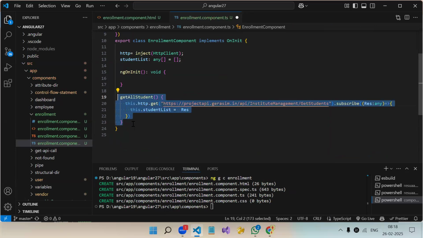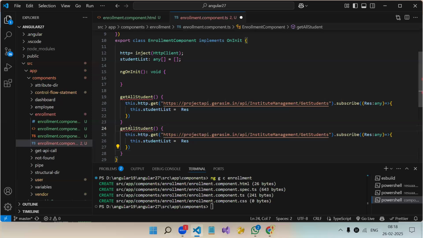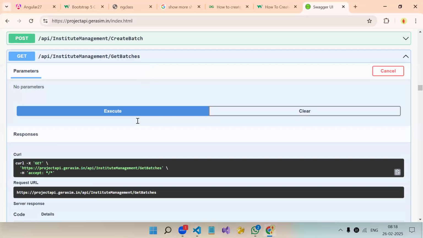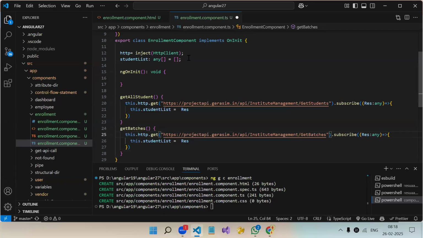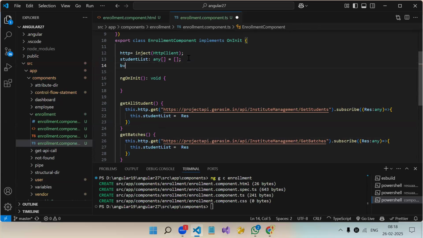Just like this, we will have another function, get batches, and we need another API from where we are going to get the batches. Get batches. Okay. Just like student list, we will need batch list colon any.